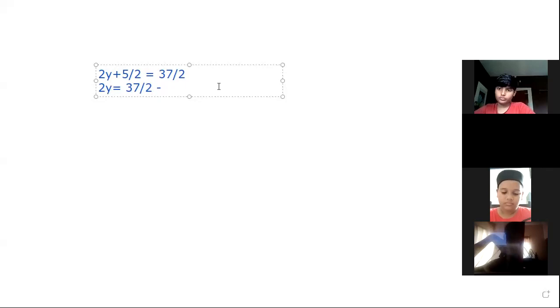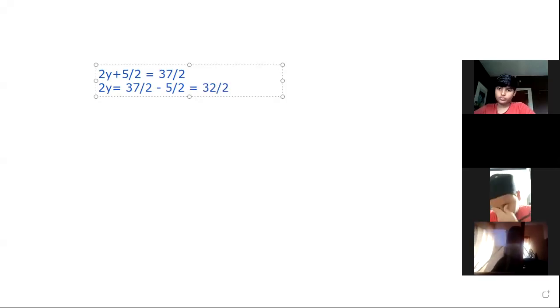Then what is the answer of 37 by 2 minus 5 by 2? The denominators are the same here, so what should be the numerator? 37 minus 5, which is 32. That is 32 divided by 2.